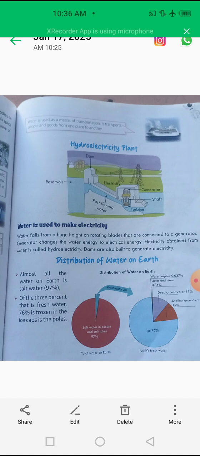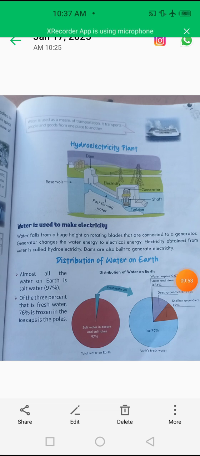So my dear students, in this plant, first of all, water falls from a huge height on the rotating blades that are connected to a generator, and the generator changes the water energy into electrical energy, and electricity is obtained from water. So this is called hydroelectricity, and dams are also built to generate electricity.